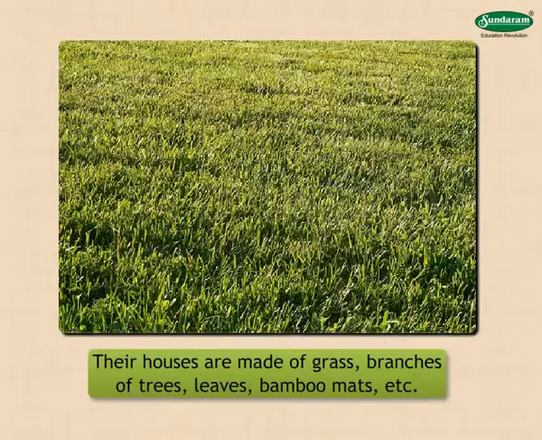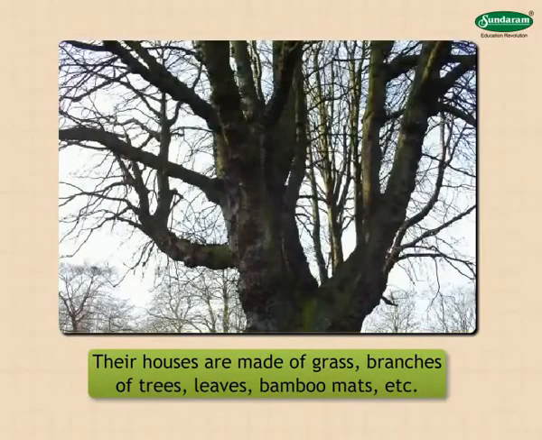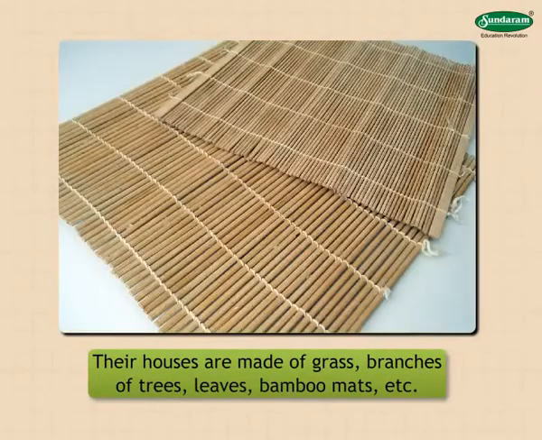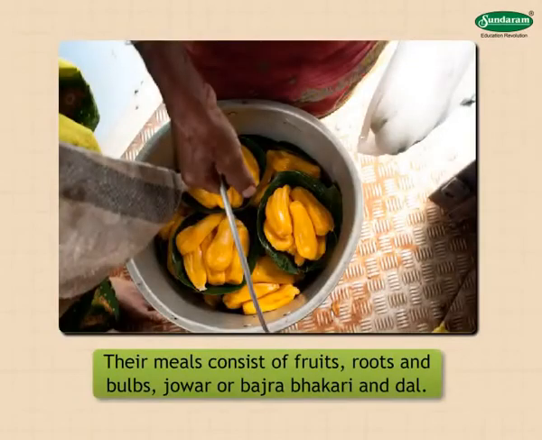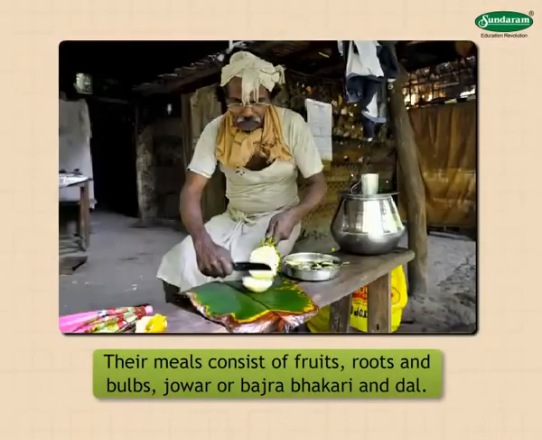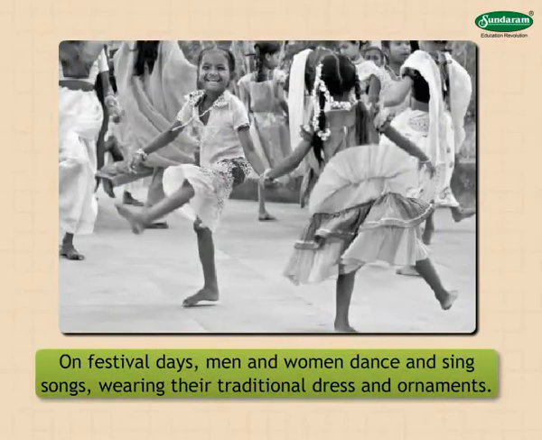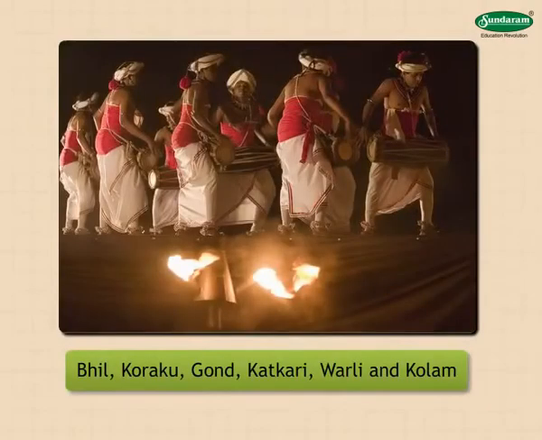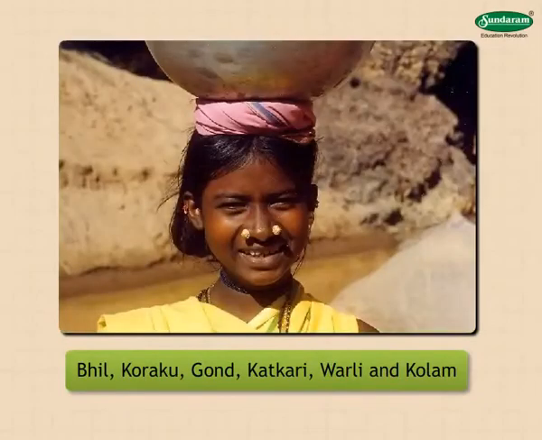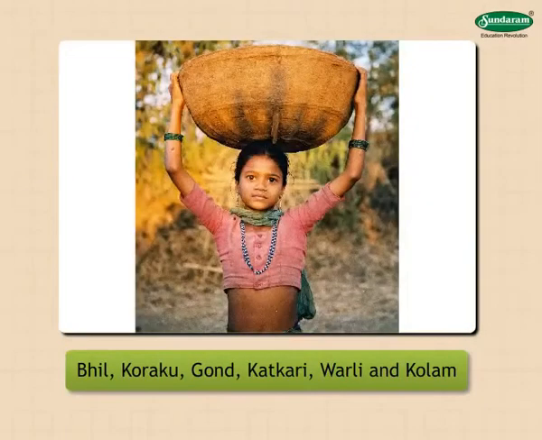Their houses are made of grass, branches of trees, leaves, bamboo mats, etc. Their meals consist of fruits, roots and bulbs, jowar or bajra, bhakri and dal. On festival days, men and women dance and sing songs, wearing their traditional dress and ornaments. Bhil, Koraku, Gond, Katkari, Warli and Kolam are some of the major Adivasi communities in our state.